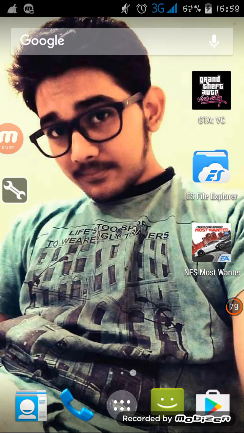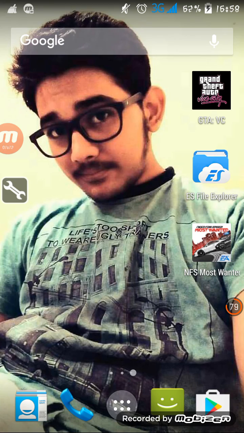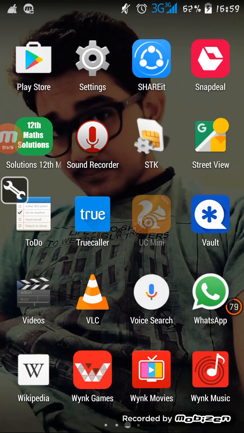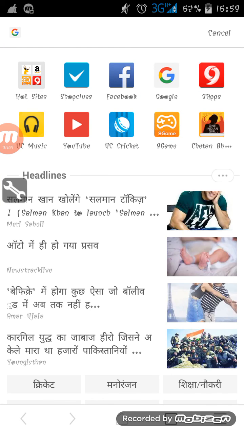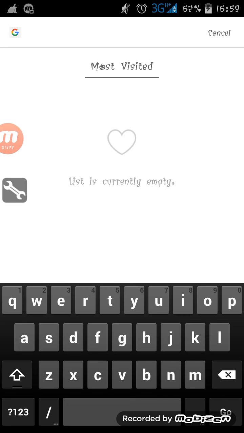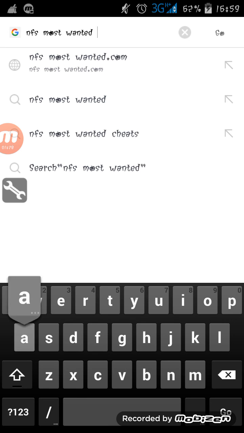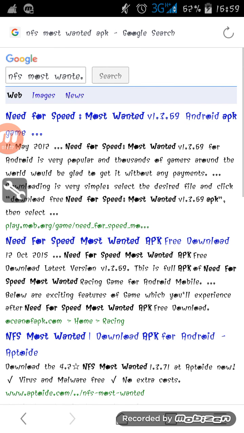Alright, the first part is I've got my data turned off. The first part again is that I'll be using UC Mini. It's a good browser. I've already told you guys I use that browser. Now search here NFS Most Wanted APK. There comes the option play.mob.org. Open it.